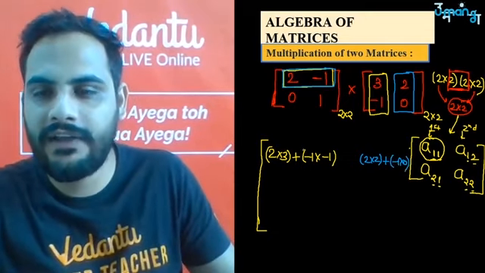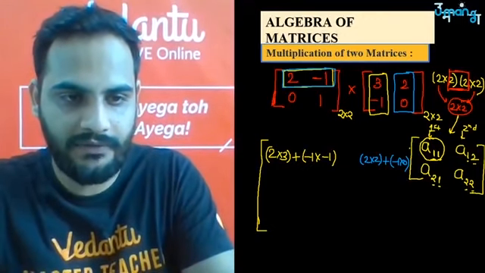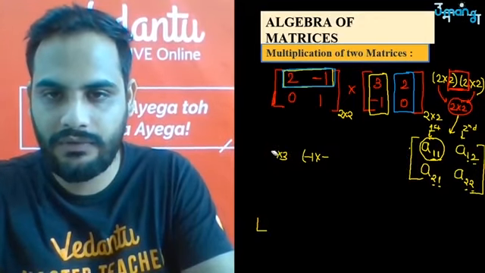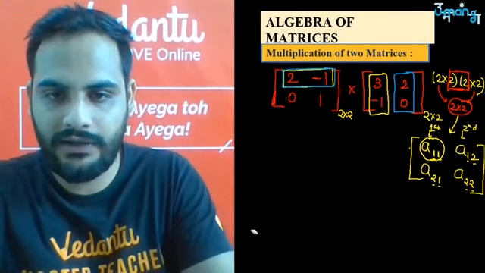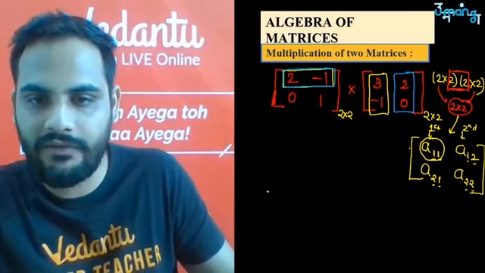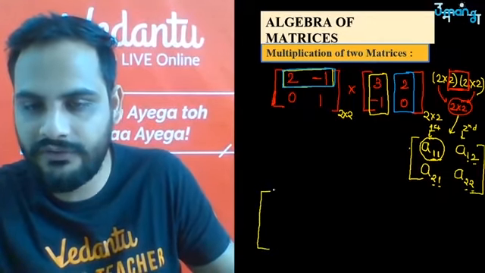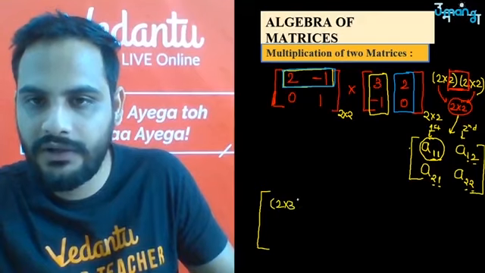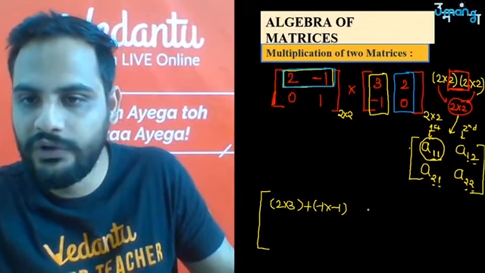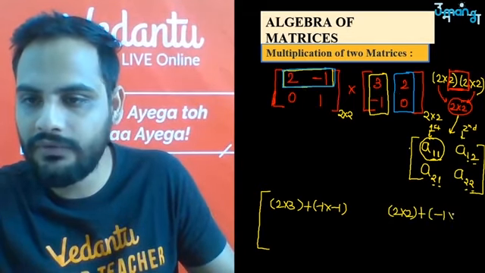Shall I write it a bit down because I'm getting less space over here. Let me just reduce it a bit and write it a little below so that I can have enough space. As I was saying, by the first element we have taken A11, first row first column, so 2 into 3 plus minus 1 into minus 1, and then 2 into 2 plus minus 1 into 0.